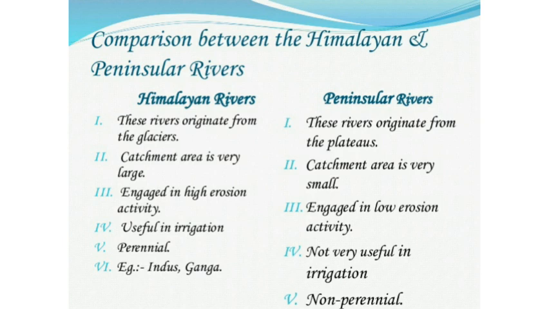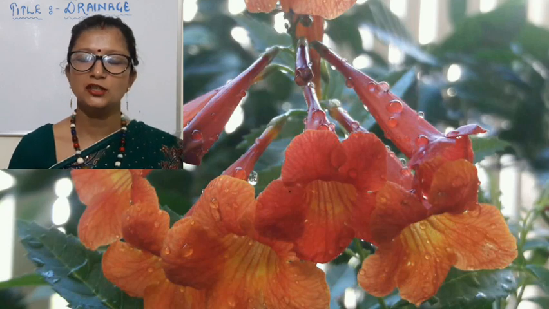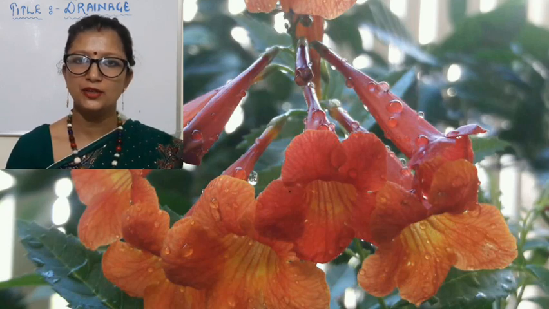Himalayan river water can be used for the irrigation in agriculture purpose, whereas peninsular river water cannot be used for irrigation. The example of Himalayan rivers are Indus and Ganga, whereas the example of peninsular rivers are Tapi and Narmada. So children, that's all in this video. Remaining topic we are going to cover in the next videos.